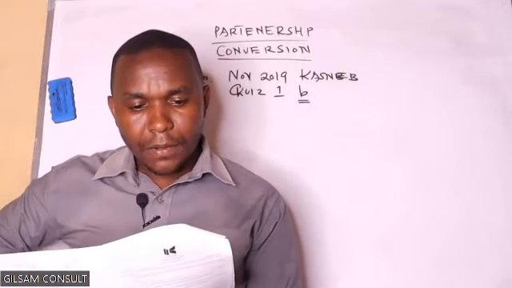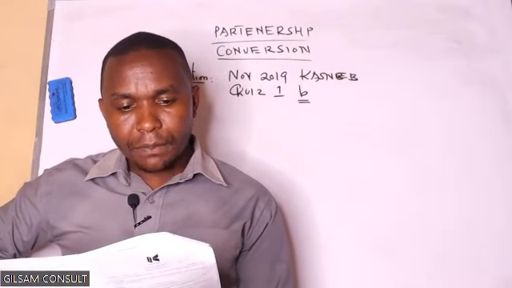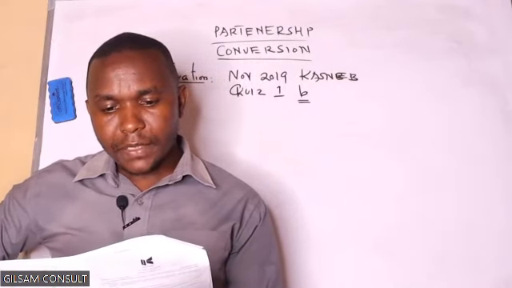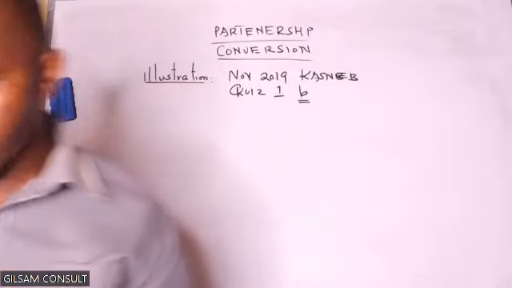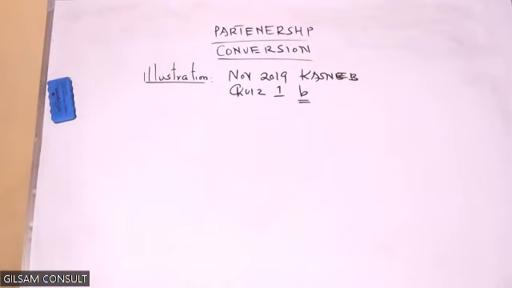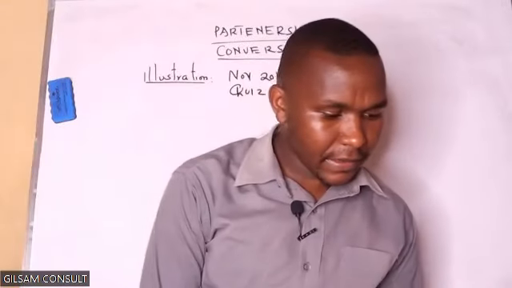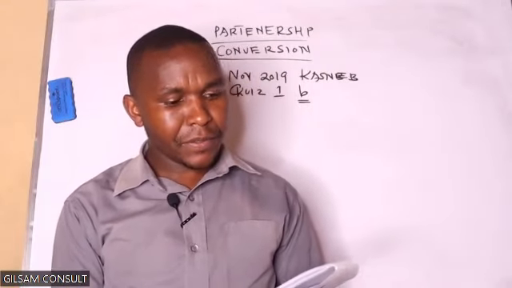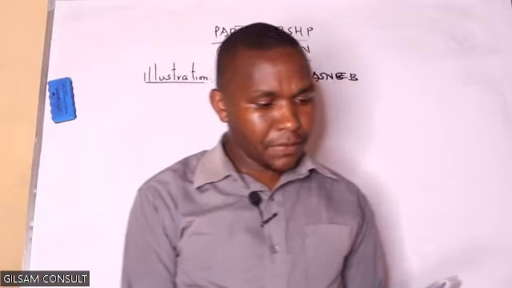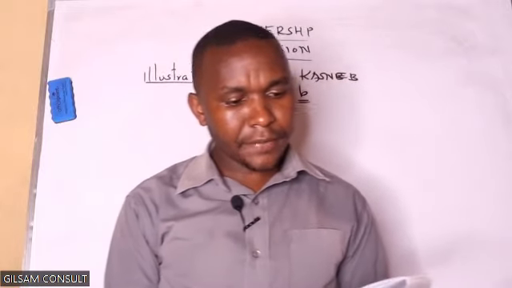Additional information number 1. The property, plant, and equipment in the partnership were being depreciated as follows. Building is 2%, straight line basis.